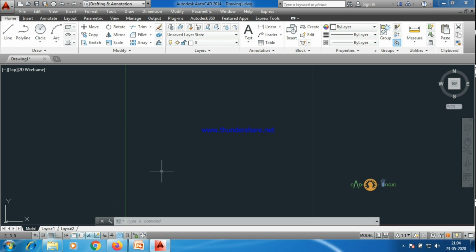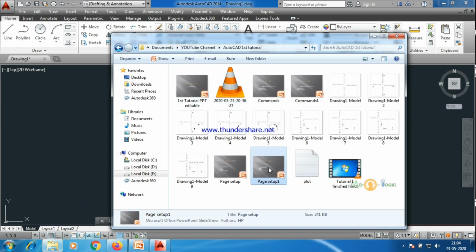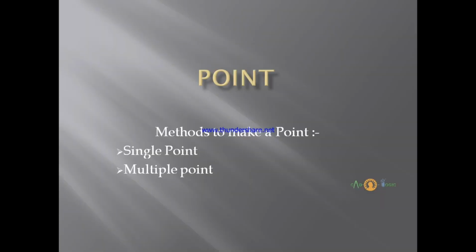So now again we move to our command section. What commands will we be covering? So first we'll see point. The smallest shape in coordinate geometry or in the universe for that matter is point. So we'll be starting with point.